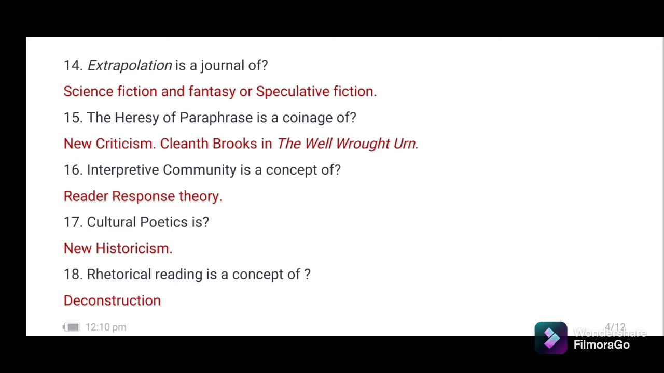15. The heresy of paraphrase is a coinage of. This is a term that we see in New Criticism and it is seen mainly in the work of Cleanth Brooks, especially in his work The Well-Wrought Urn. 16. Interpretive community is a concept of reader response theory. 17. Cultural poetics is New Historicism. New Historicism is also known as cultural poetics. 18. Rhetorical reading is a concept of deconstruction, especially of the Yale School of Deconstruction.